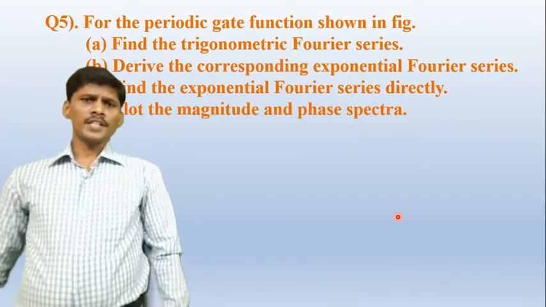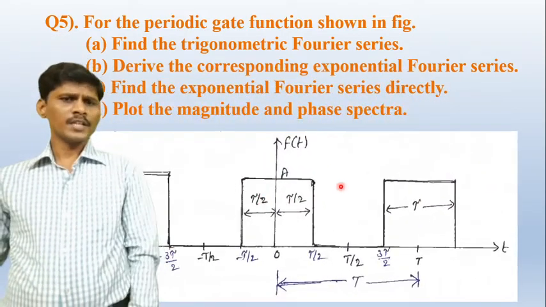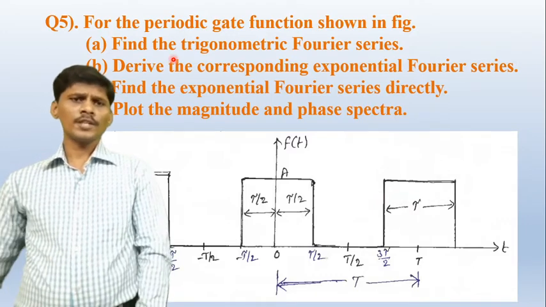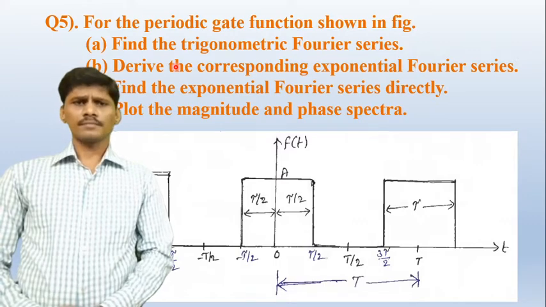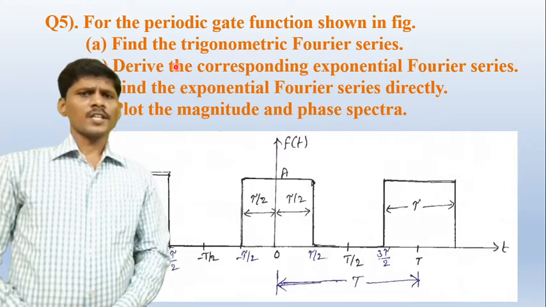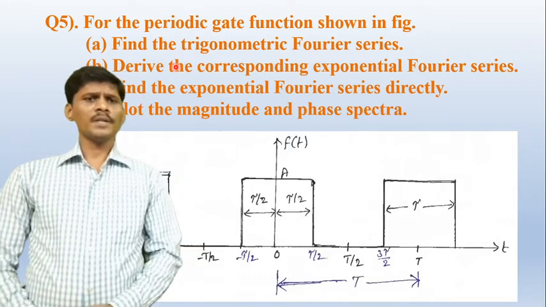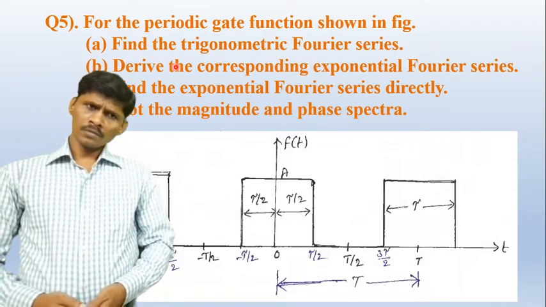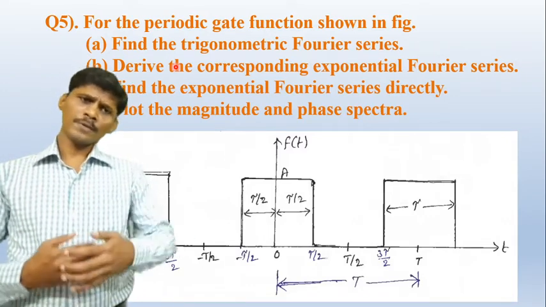For the periodic gate function shown in the figure. So this is a periodic gate function waveform. First bit, find the trigonometric Fourier series. Second bit, derive the corresponding exponential Fourier series. And third bit, find the exponential Fourier series directly. Fourth bit, plot the magnitude spectrum and phase spectrum.